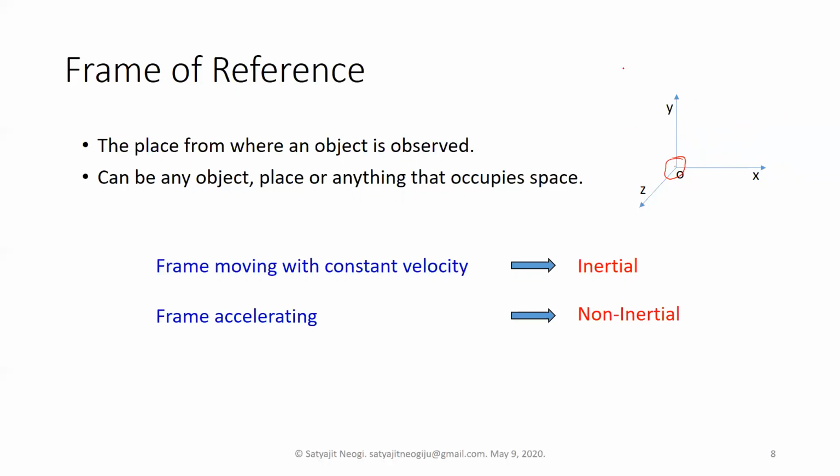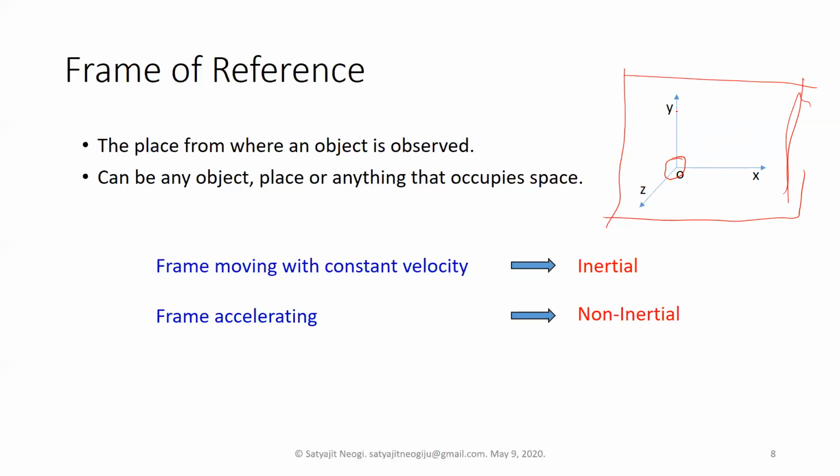Suppose this is a bus. This point can be placed anywhere inside the bus, but that point has to be attached to the bus. Otherwise, if the bus moves and that point doesn't, then that is not the frame of reference of the bus. If we mean the frame of reference of the bus, then the coordinate system has to be placed on the bus at all points, at all times. So this frame of reference is moving with the bus.